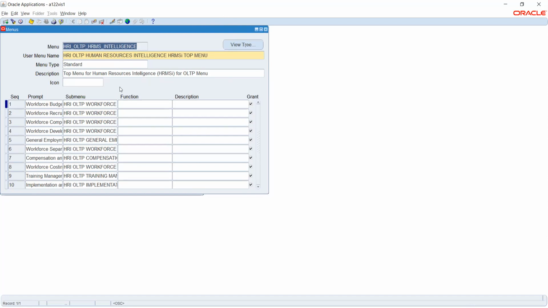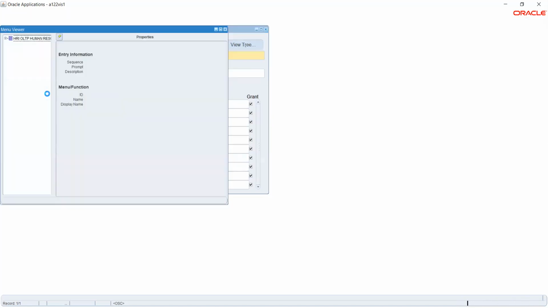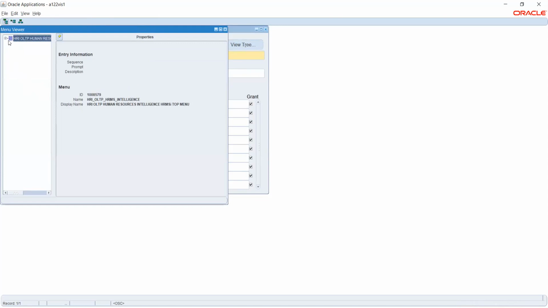So we can simply copy the submenus, because we will not know. If you see here, we only have the codes, so we will not understand it basically. So we will have to go to tree, and under tree, if you click this, it will tell us what it is. So let's take one record. Let me open this.